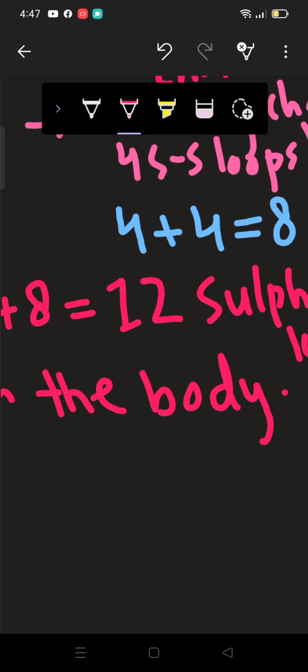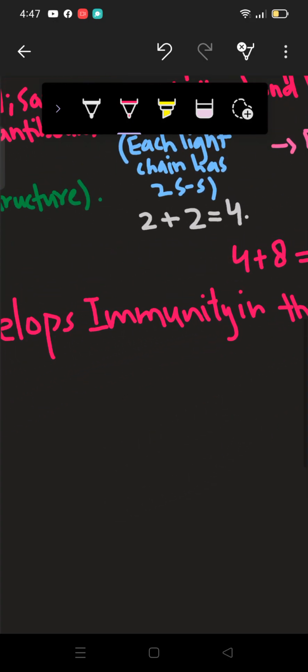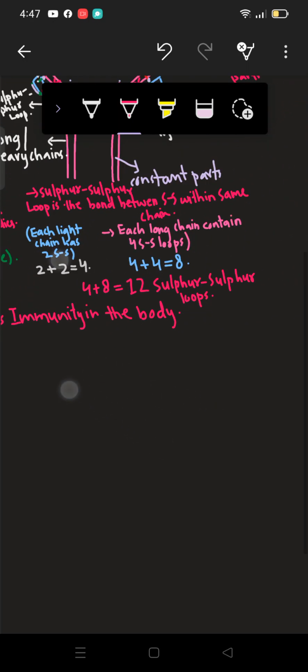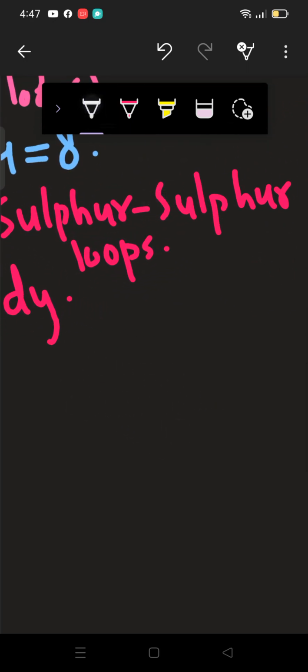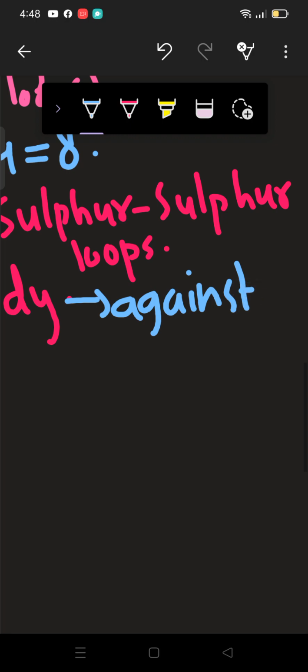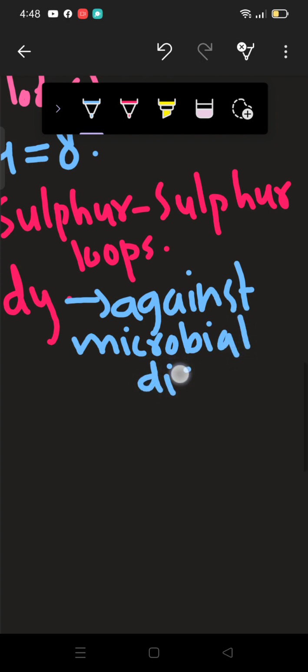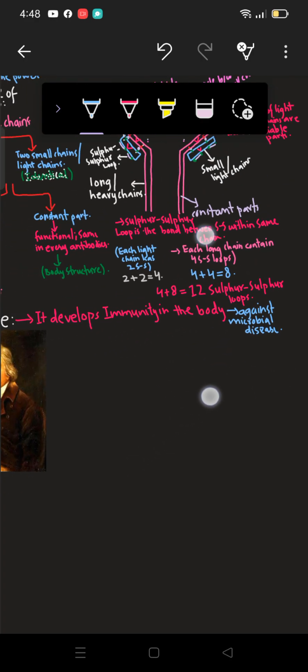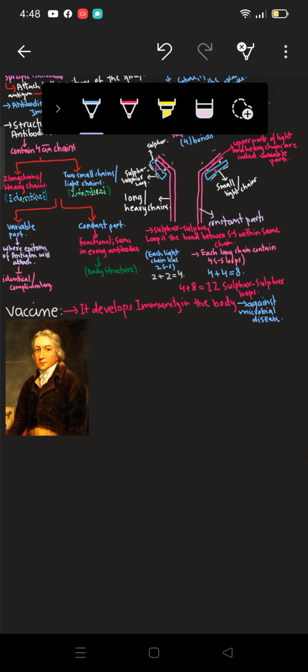Against microbial disease. So let me write that as well with another color. Against microbial disease. Here I have written: vaccine develops the immunity in the body against microbial disease.